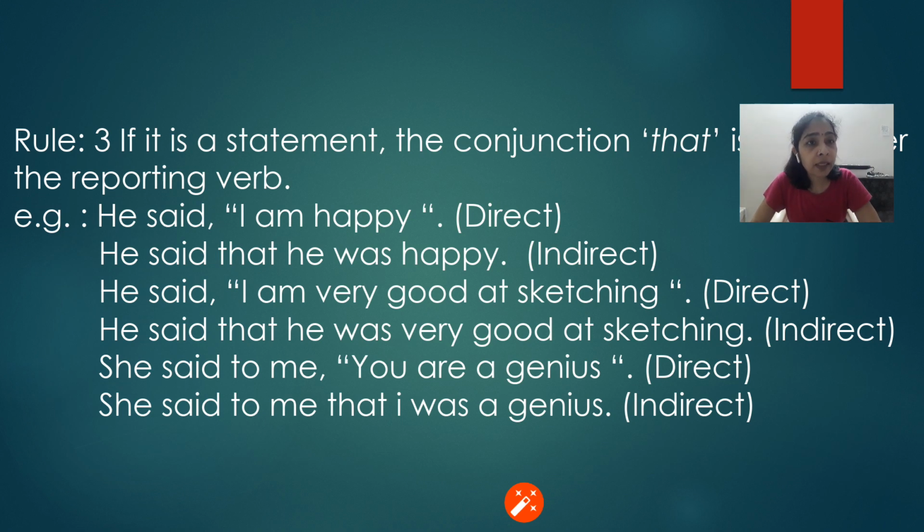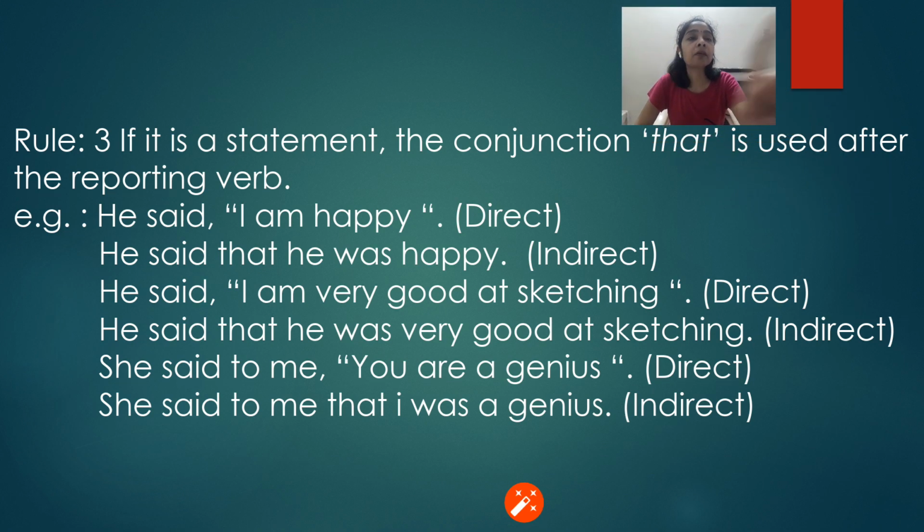Now let us see the next rule, and that is when the quoted words are a statement. Whatever is given as a statement, after the reporting verb we use a conjunction, and that conjunction is "that."